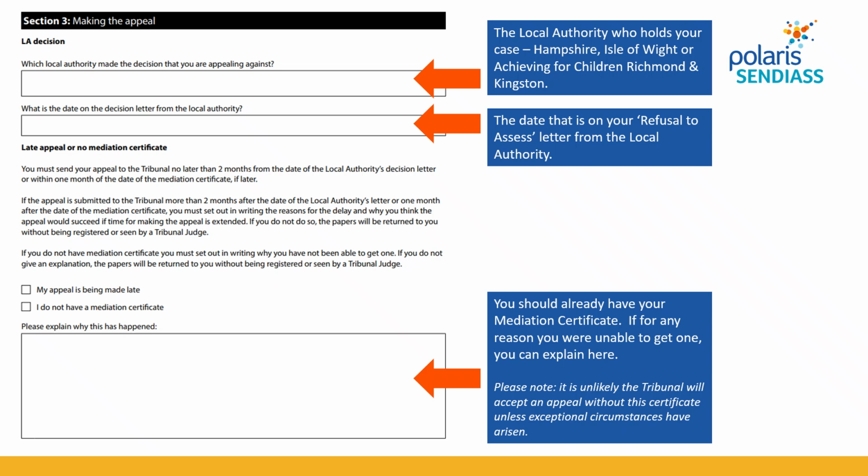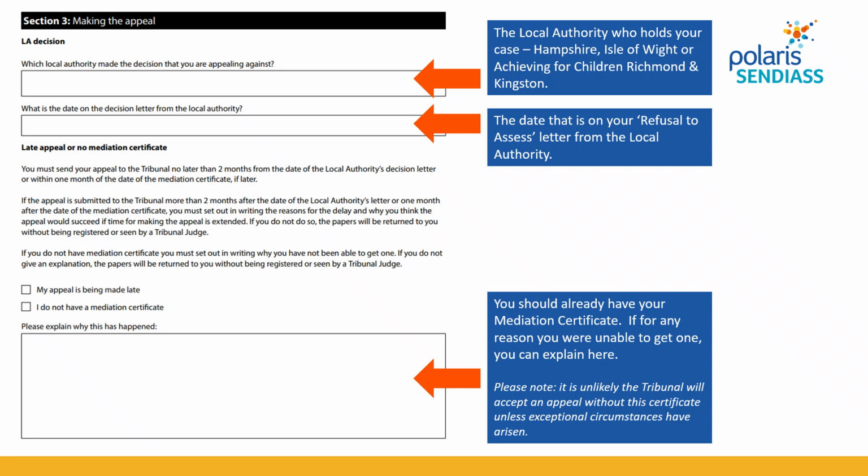Section 3 asks which local authority you're appealing against, so that is the local authority where the child lives. What date is on the decision letter from the local authority, and that decision letter is the one that has said that they have decided not to assess your child's education, health and care needs.